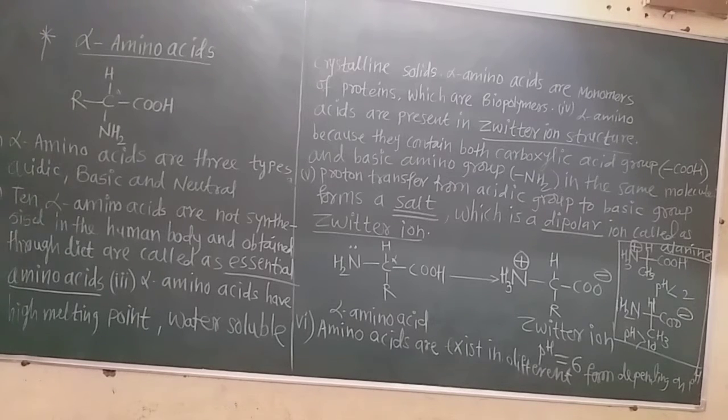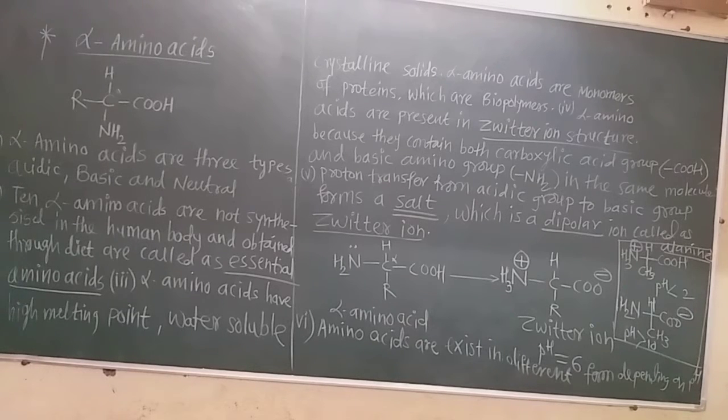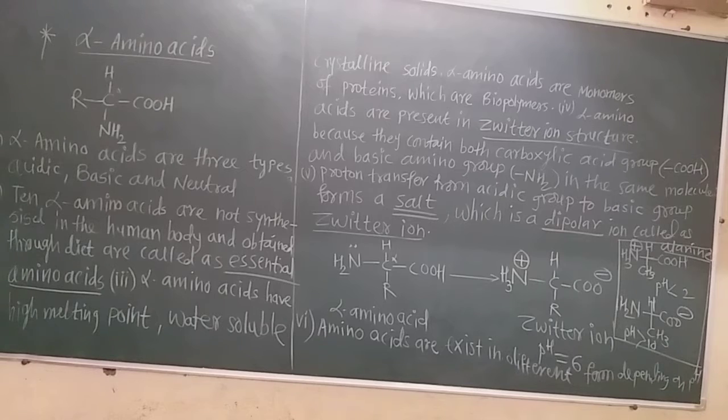See, one COOH group is compulsory on the alpha carbon. But if the R, that is the side chain, also has the COOH group, then only that amino acid is called an acidic alpha amino acid.